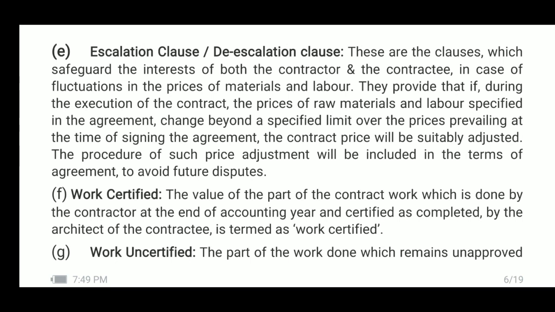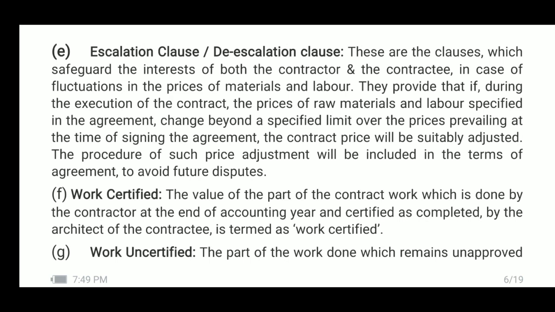See, they provide that if during the execution of the contract, the prices of raw materials and labor specified in the agreement change beyond a specified limit over the prices prevailing at the time of signing the agreement, the contract price will be suitably adjusted.